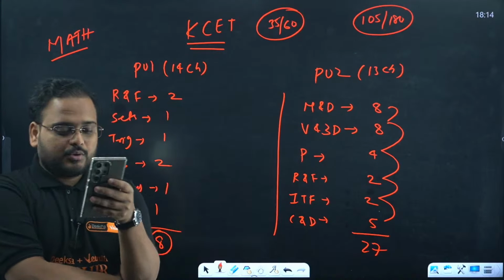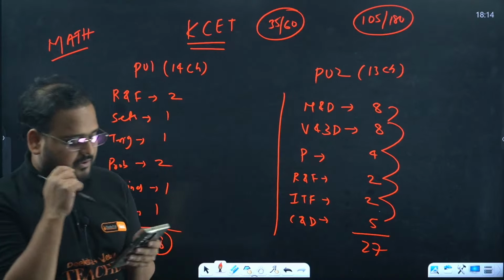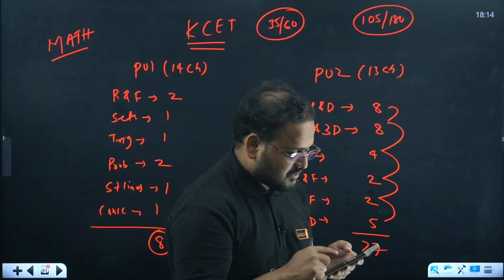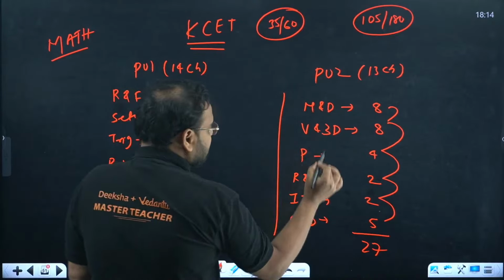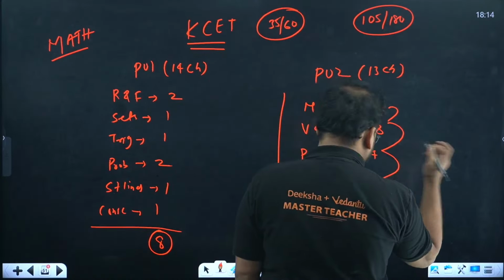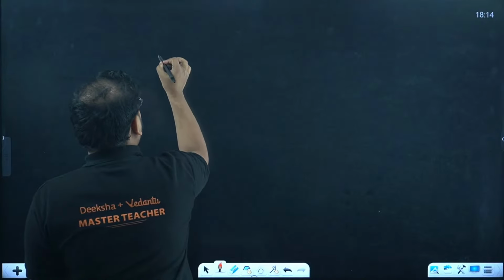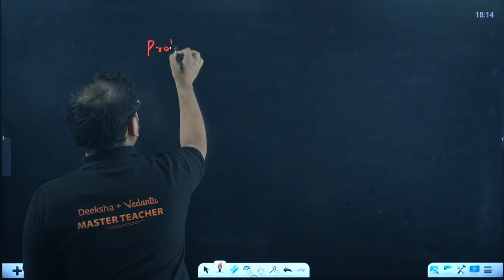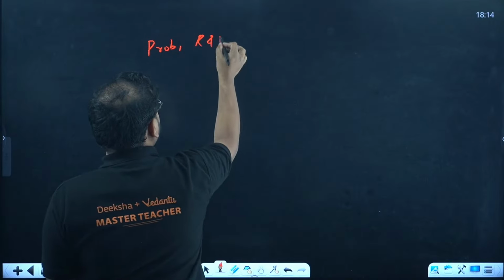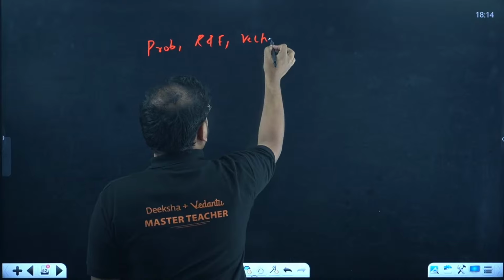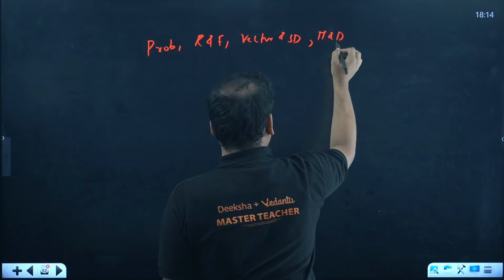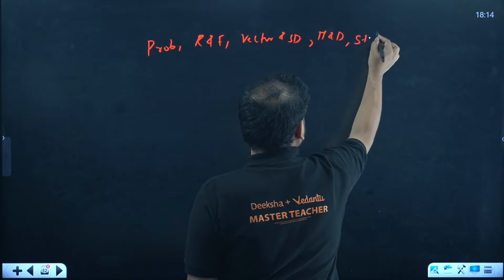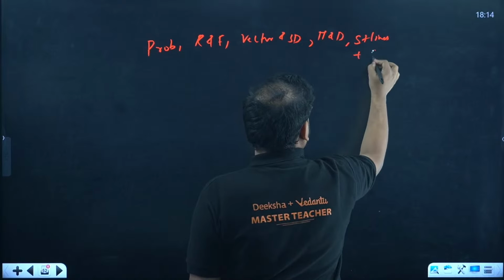Yes. CND question. So I'll go to the chapter of course approach. Okay. So beta, first of all, in all these chapters that I've mentioned, if you want to start any chapter which you are very weak in, let's say I'll just mention some chapters very clearly: probability, relation and function, vector 3D, matrices and determinant, straight lines, conics.